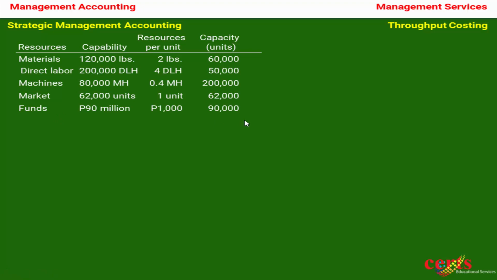So the question here is, what would be the maximum capacity of the company in this particular situation? The answer is, whatever is the lowest capacity in units will be the maximum production units, which in this case is 50,000 units. Why? Because there is a bottleneck, and the bottleneck here is the 200,000 labor hours. These 200,000 labor hours, if we use 4 hours of labor per unit, we can only produce 50,000 units.